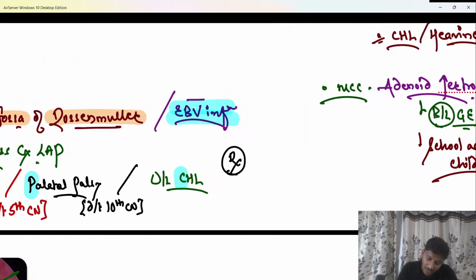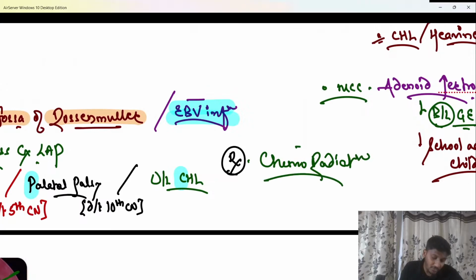Treatment for NPC, shabash. It is chemoradiation. So do remember that. It is usually chemoradiation to be remembered, okay, for a nasopharyngeal carcinoma. I did not ask the treatment of laryngeal cancer, I asked the treatment of NPC. T1, T2, T3, T4 does not matter. So it is chemoradiation. Okay. And those saying radiotherapy, that is very old now.